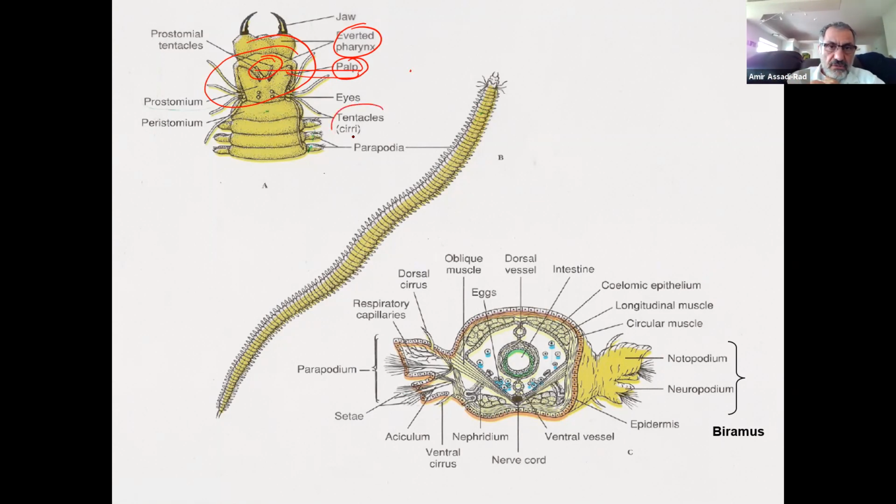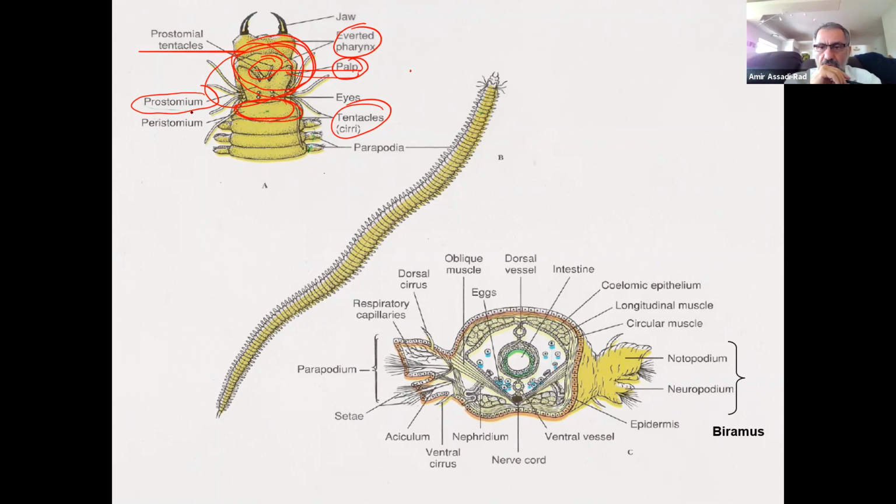They have tentacles, of course, in the head region. And prostomium, as I said, I will talk about it. This area, all of this is the prostomium. And then the peristomium is this segment right here.